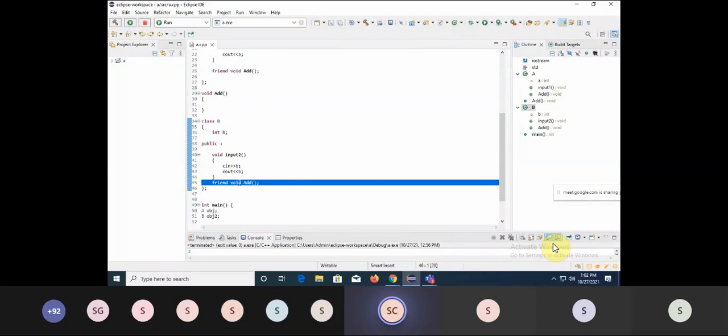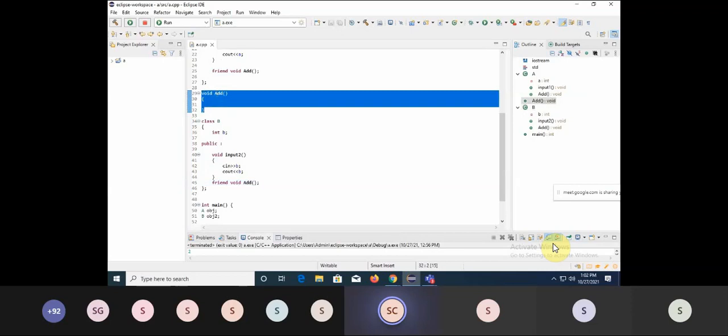So here declaration is done. A function is declared as a friend in both the classes. Definition I am writing outside the class. I told you this is not the member function of any class. So you need not use a scope resolution operator here. Instead, you can simply write it with the help of a void, that is a return type, just like you wrote a normal function in case of your C.